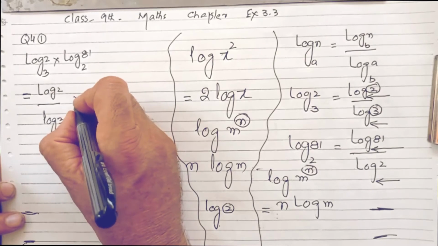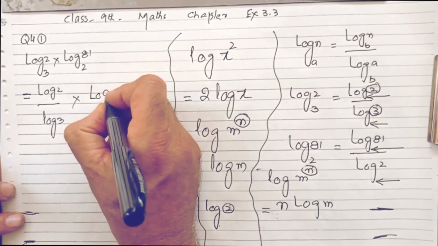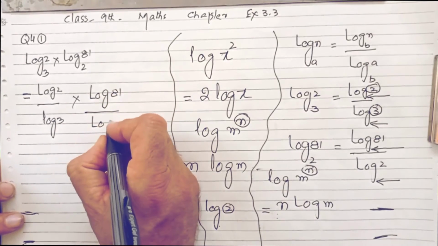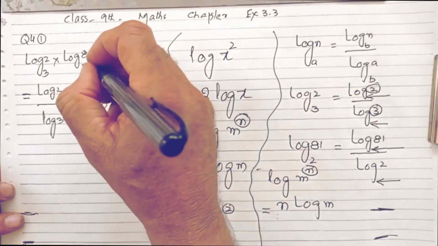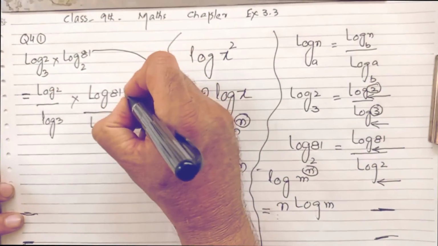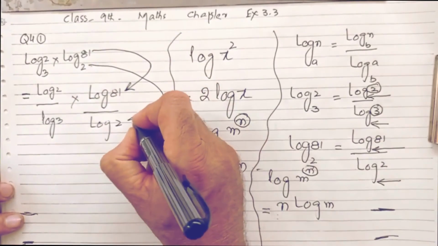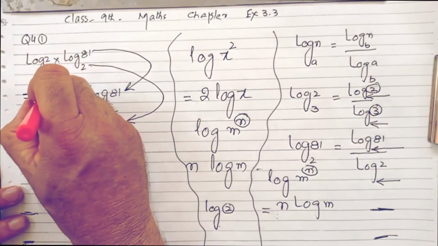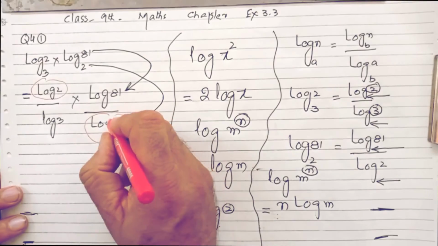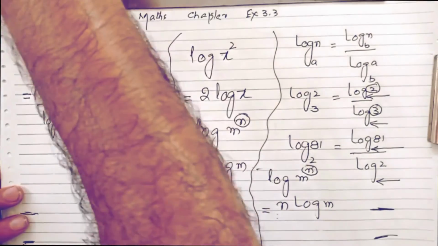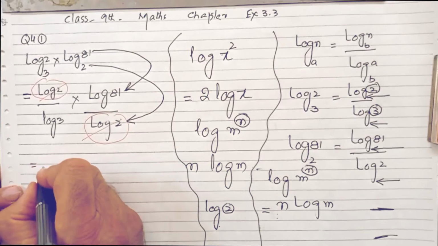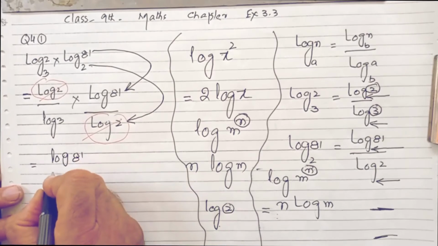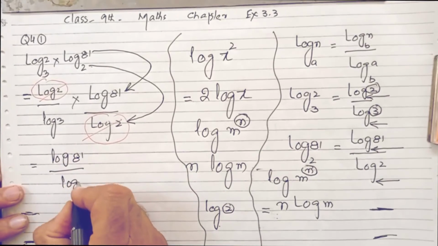Now log 81 and log 2, this 81 here and this 2 here. Now this log 2 goes with this log 2, and you are left with log 81 and log 3.